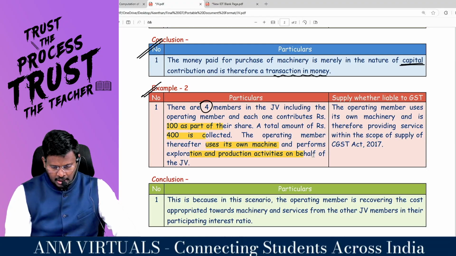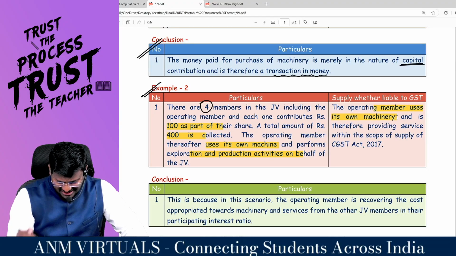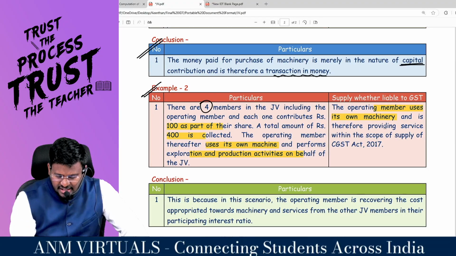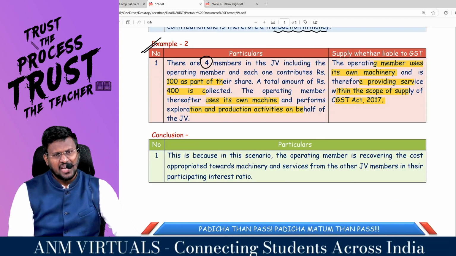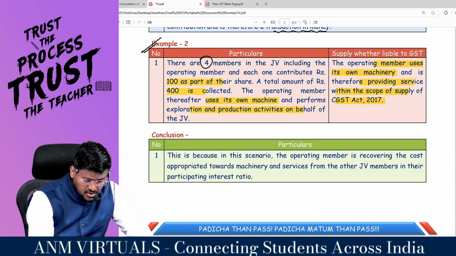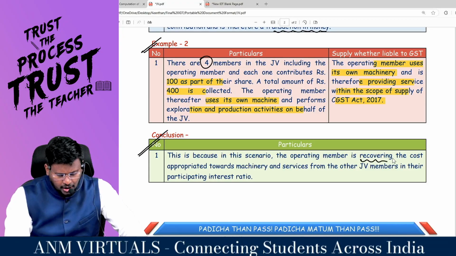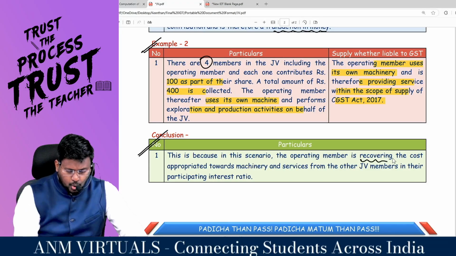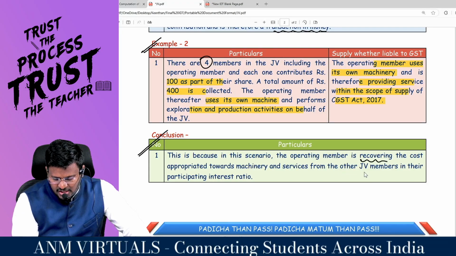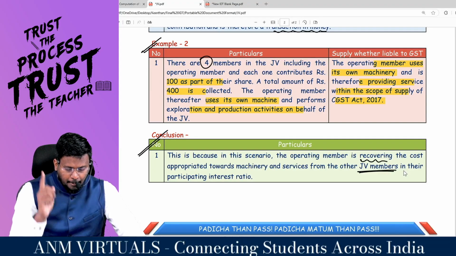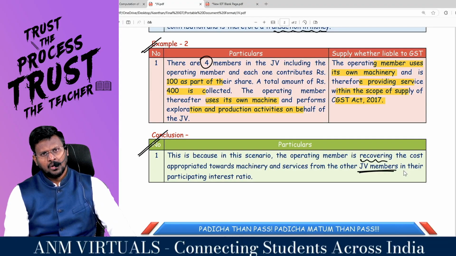of the JV. The operating member uses its own machinery and is therefore providing service within the scope of the CGST Act. This is because in this scenario, the operating member is recovering the cost appropriated towards machinery and services from other JV members in their participating interest ratio.